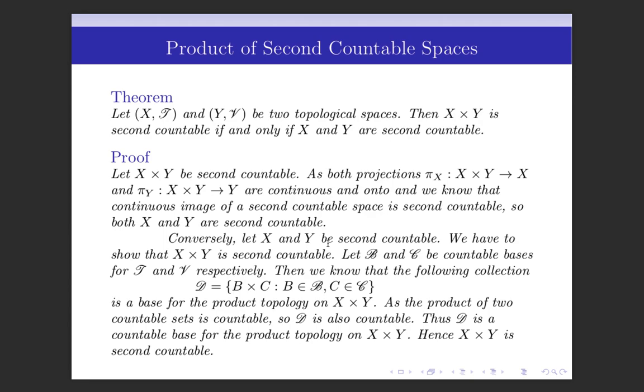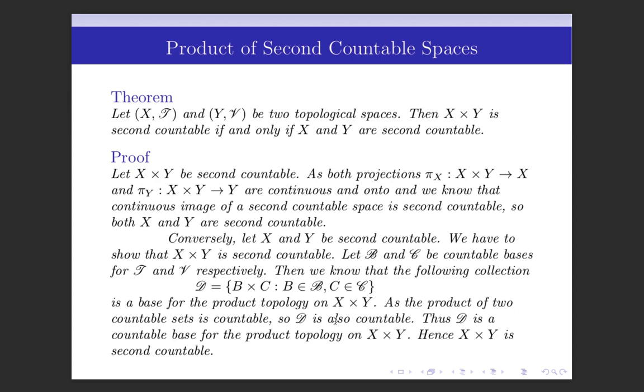Conversely, let X and Y be second countable, then we have to show that X × Y is second countable. Let B and C be countable bases for T and V, the topologies on X and Y respectively. Then we know that the collection D consisting of cross products of members of B and C is a base for the product topology on X × Y. This result we have proved earlier.